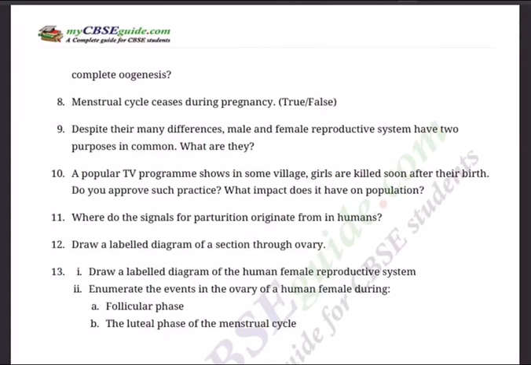Question 11. Where do the signals of parturition originate from in humans? Question 12. Draw a labeled diagram of a section through the ovary. This is important not only in theory, in practicals also. For 3 marks, this question will come. TS of ovary, transverse section of ovary. So practice it, label it, and try to know the significance of each label, because the external examiner will ask you the significance of at least one of the parts in this section.